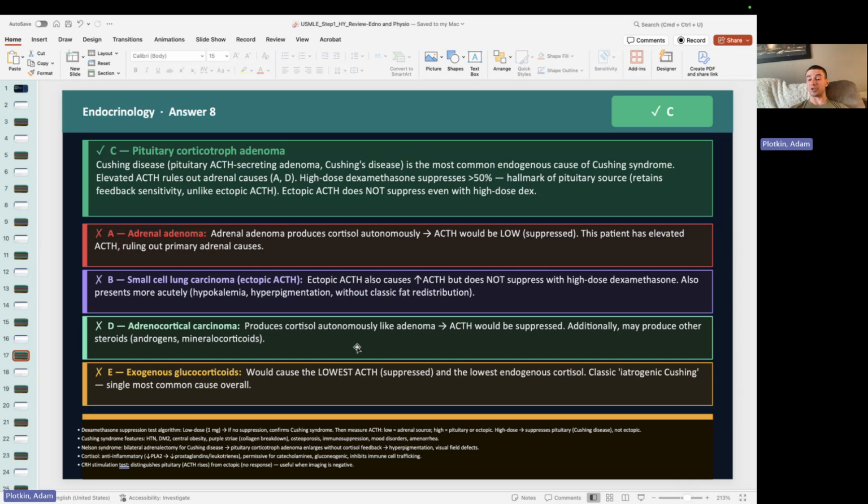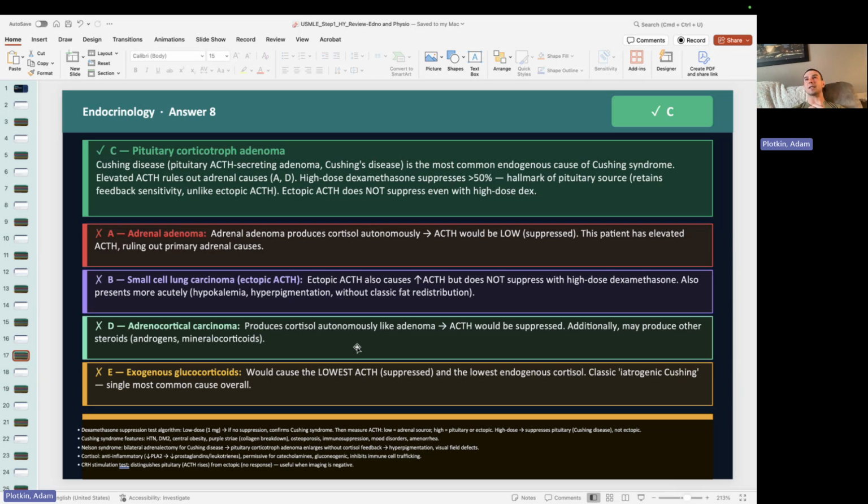So that ACTH goes down to the zona fasciculata, increases the production of cortisol. That cortisol will do all of its things. It'll also feed back and shut down the production of ACTH. The problem is if you have a tumor in your pituitary or a tumor ectopically that's kind of playing by the rules of its own drum, right? That ACTH is still going to be either normal or even elevated.